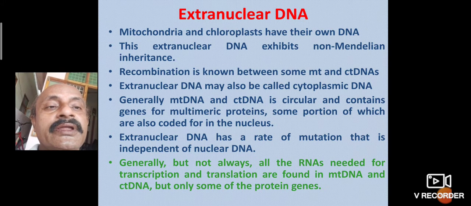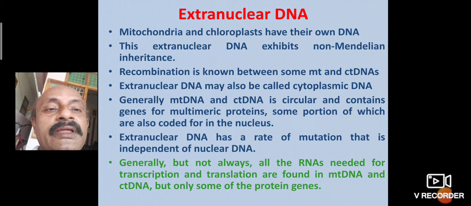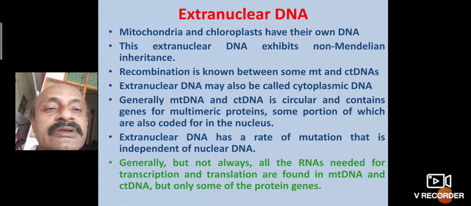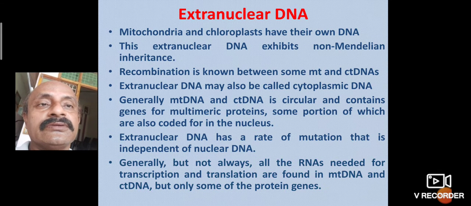The extranuclear DNA has a mutation rate independent of nuclear DNA. Generally, but not always, all the RNAs needed for transcription and translation are found in mitochondrial and chloroplast DNA, but only some of the protein genes are present.